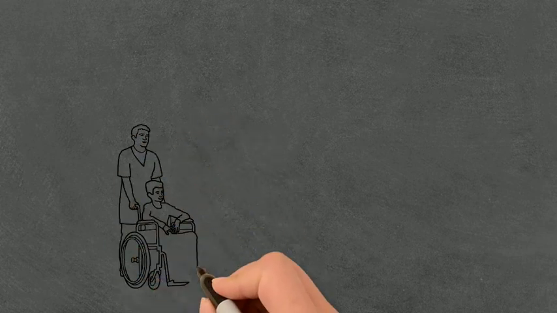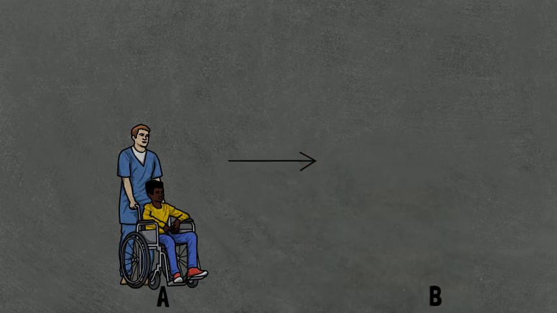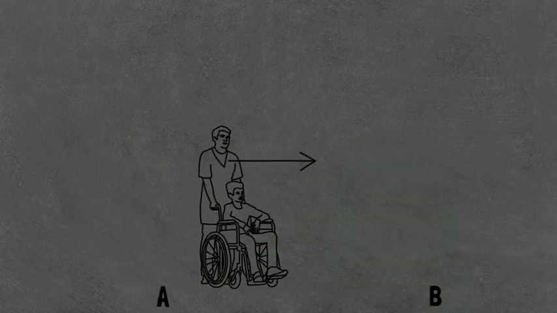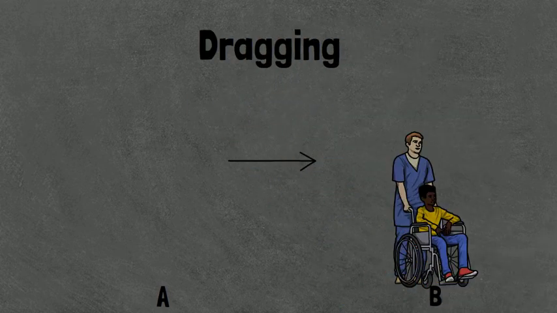This is a person who wants to move the patient in hospital from point A to point B. Here he will push the wheelchair towards B. The push here is the force that the person applied on the wheelchair. He drags the wheelchair, so the drag is the force applied here.